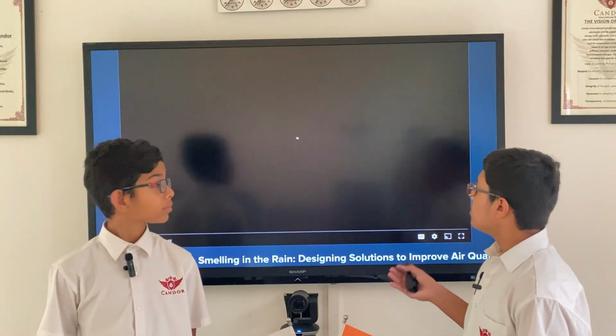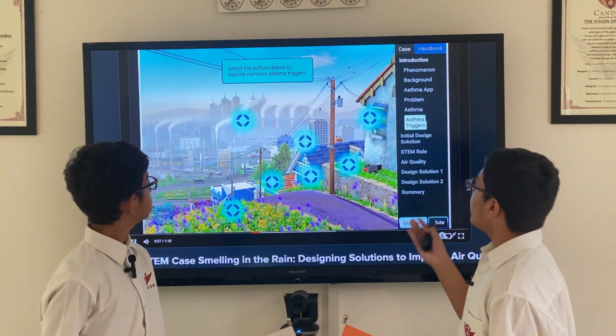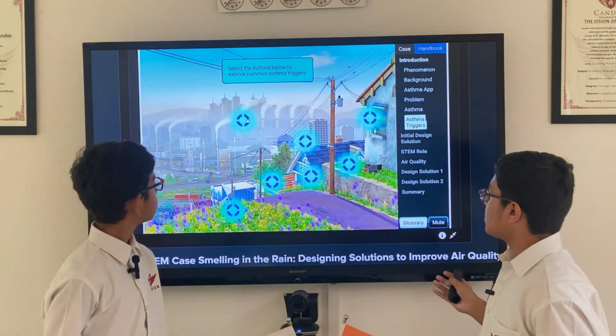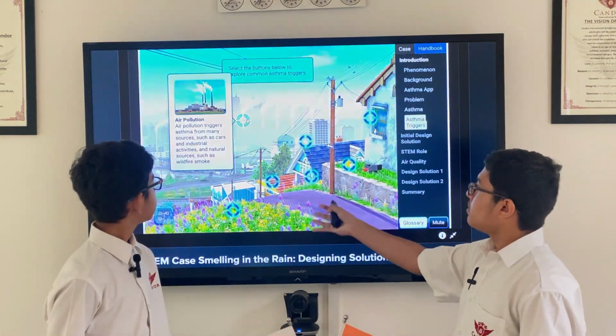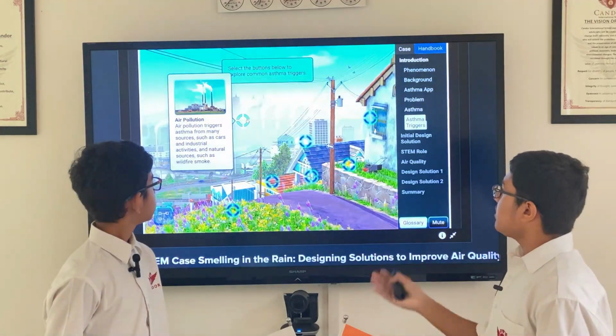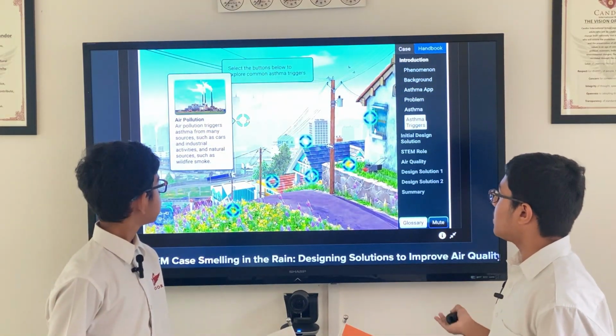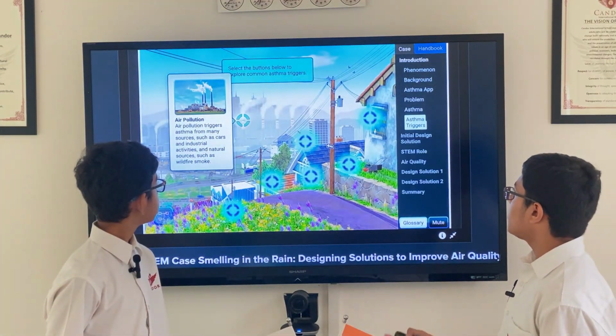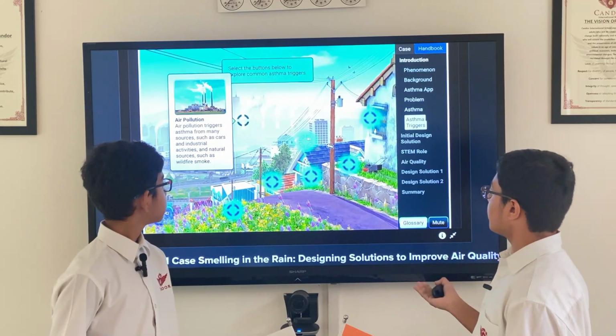So this is footage of the stem case smelling in the rain. And here we can explore some common asthma triggers. Air pollution is a common trigger which comes from industrial activities and natural sources like wildfire smoke, and it emits gases like carbon monoxide.